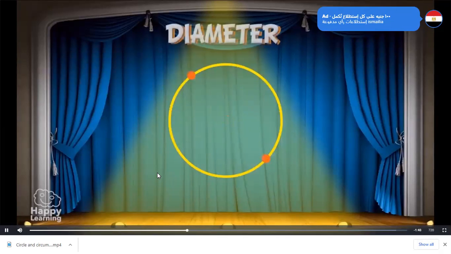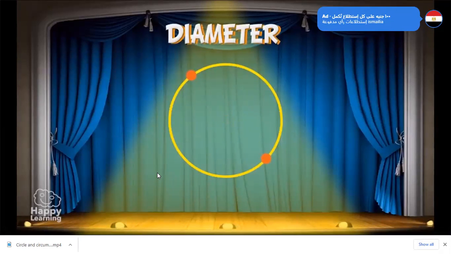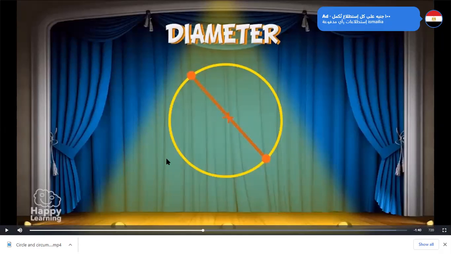Take a note. The diameter is the distance across the circle through the center. The second one is the diameter. It is a line across the circle, a segment that passes through the center. So this is called what? Diameter. Very good, this segment is the diameter.